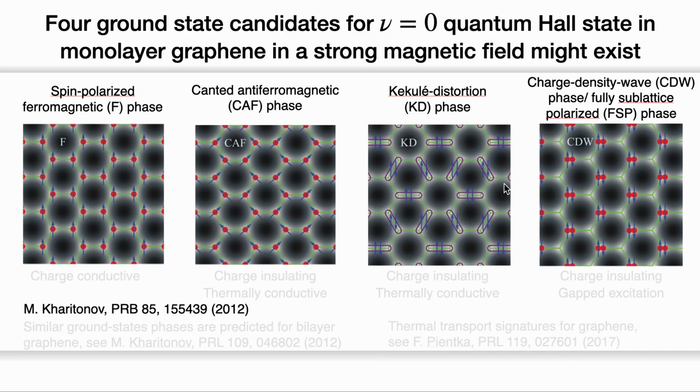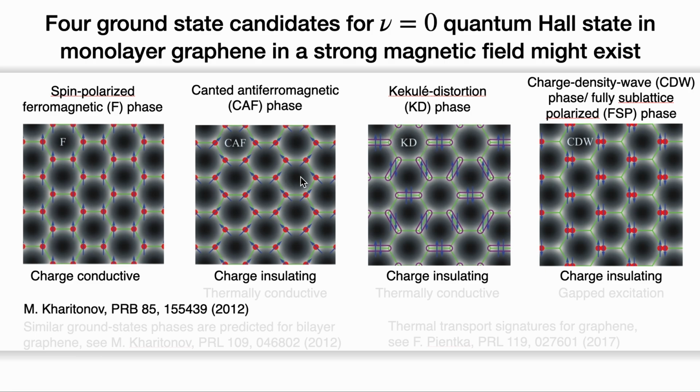The spin polarized phase is charge conductive, while the others are charge insulating. These three phases will be the insulating phase. That's what's observed in the half-filling scenario that you saw earlier in experiments.